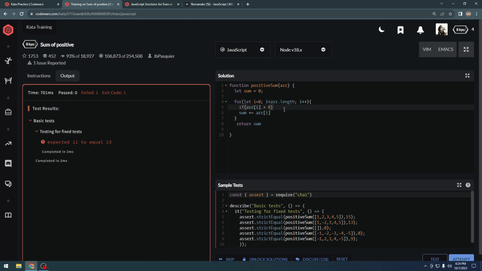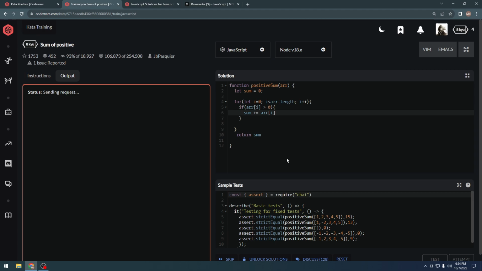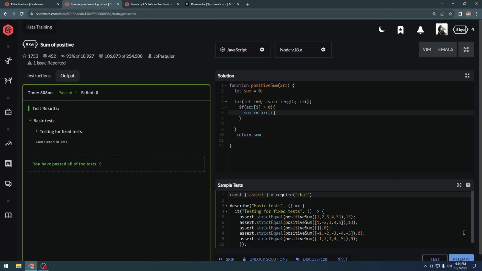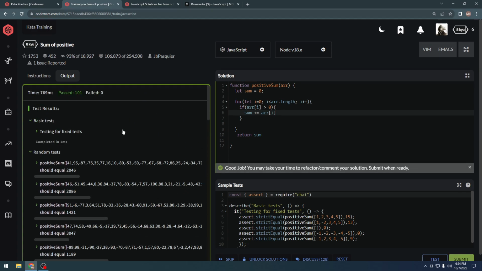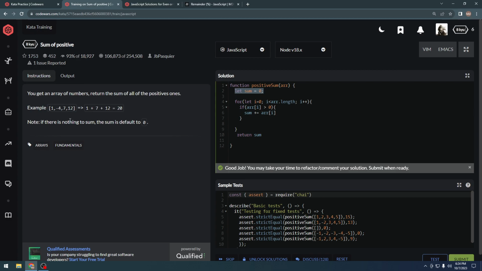So if it is greater than 0, it is a positive number. If it is less than 0, it is a negative number. So let's check this now. It should work. Yeah, it is working. So we really need to understand what's going on here. So let's read the instruction first.